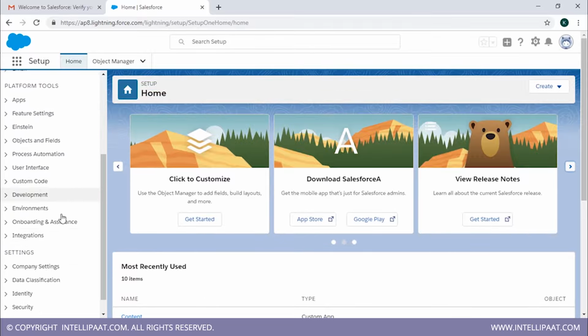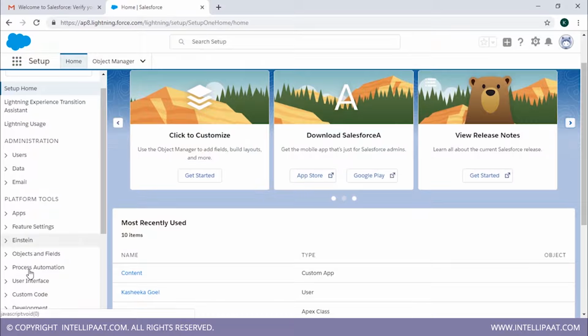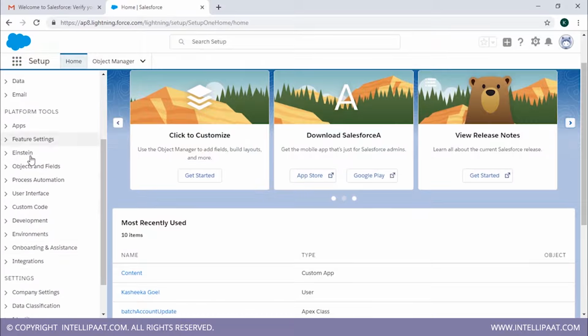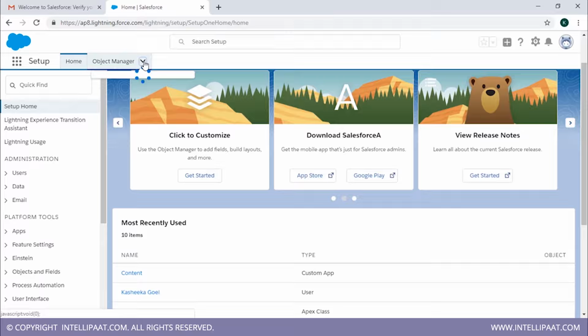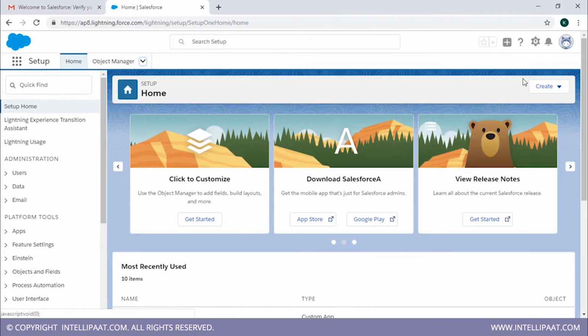Now this is the quick menu from where you can access everything you need to develop. This is the object manager. You can create an object over here. Alright, so there are 2 types of versions in Salesforce. The first one is the classic version and the other one is the lightning version. The one which you're seeing right now on your screen is the lightning version. It has better UI. It's more appealing as compared to the other version.